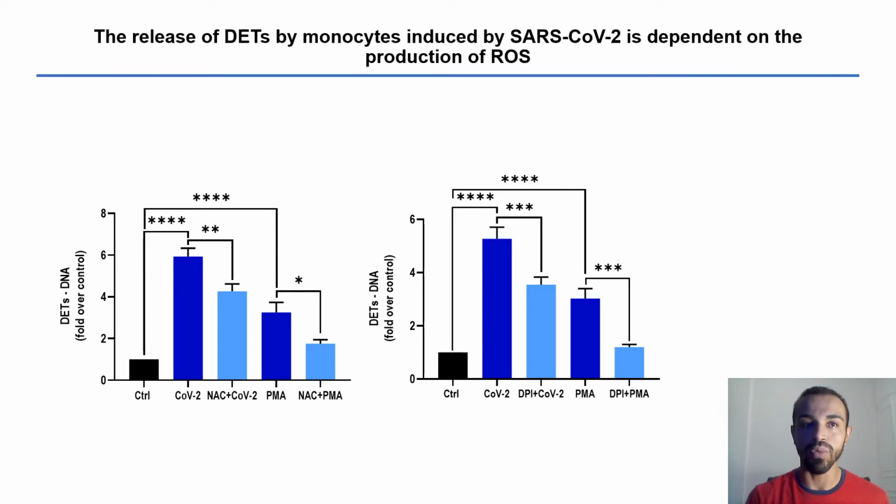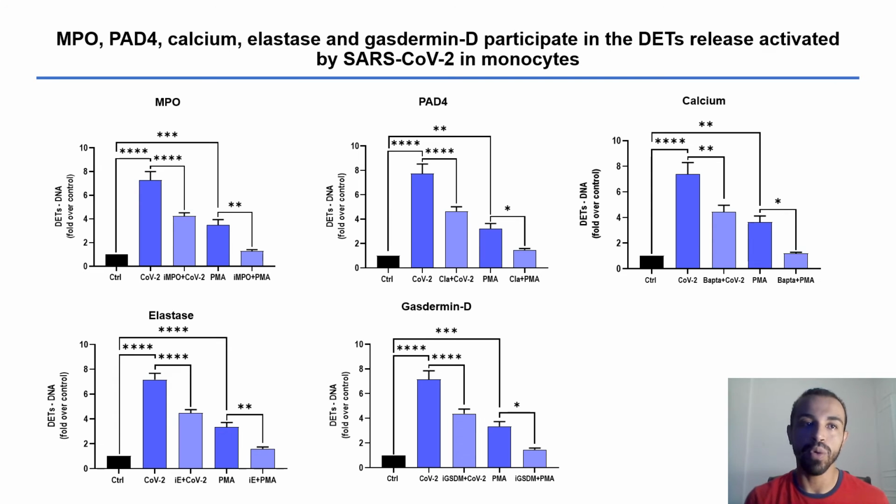Here we show that ROS is involved in the release of DETs, which is inhibited by treating monocytes with NAC and DPI. MPO, PAD4, calcium, elastase, and gasdermin D are also involved in the DET release.